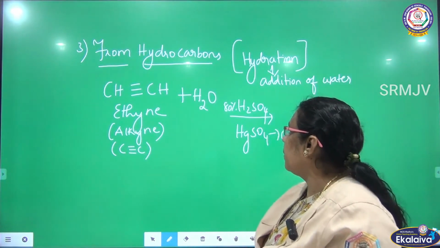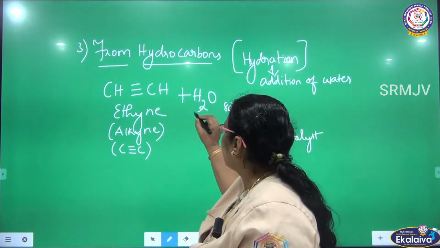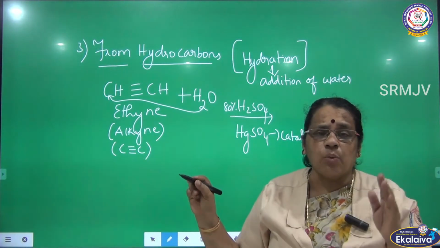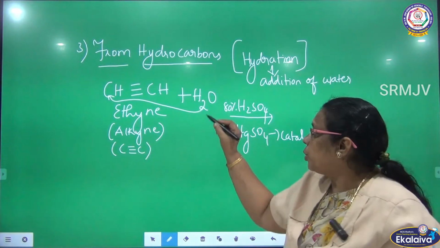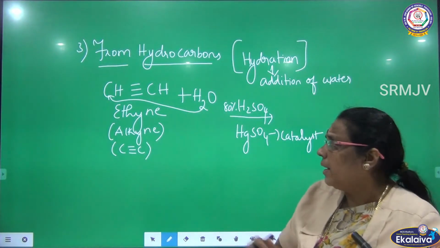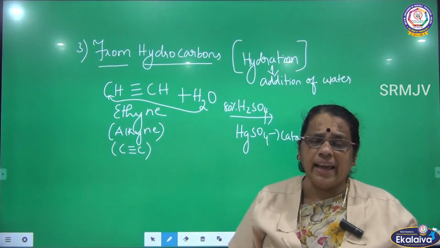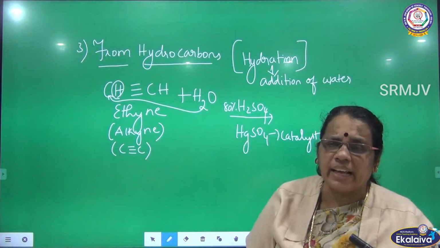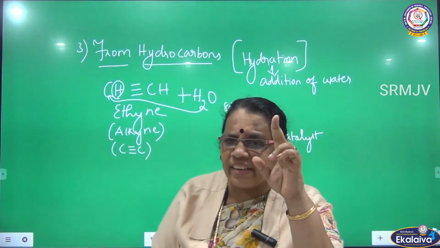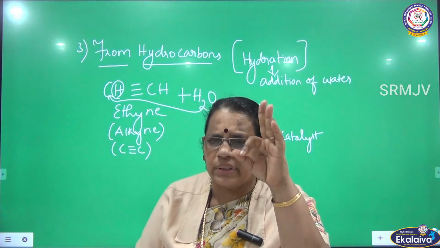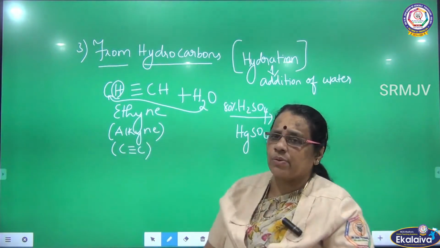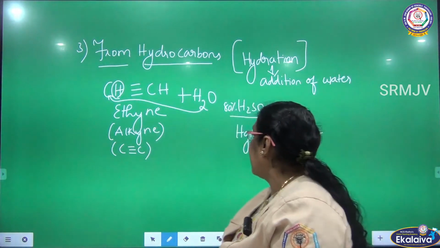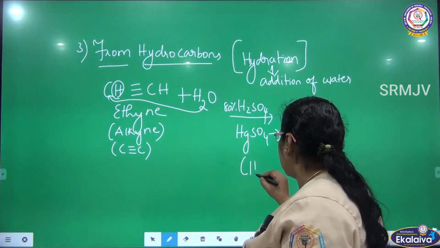Okay. So what are we going to do? Listen here. In water, there are 2 hydrogen and 1 oxygen. 2 hydrogen atoms are removed from water and attached to carbon. Already that carbon has 1 hydrogen. 2 more hydrogen I am adding now. So how many hydrogen does it become? 3. 2 more hydrogen atoms are removed from water and added to the carbon. What you will get? CH3.